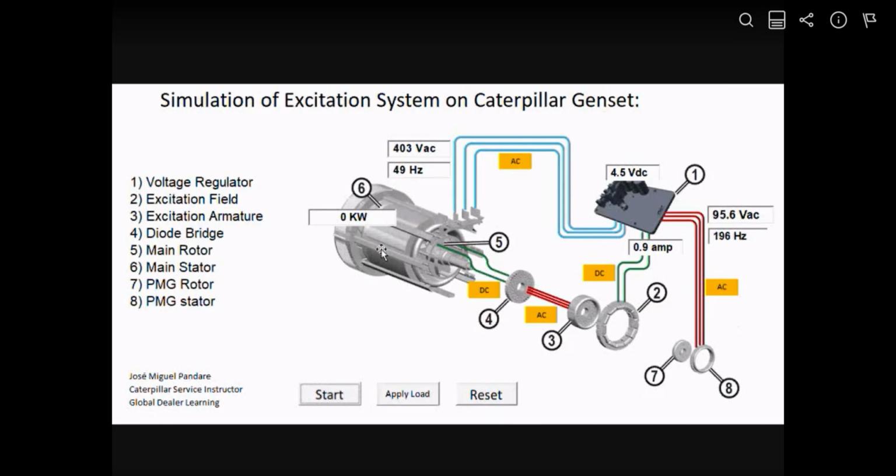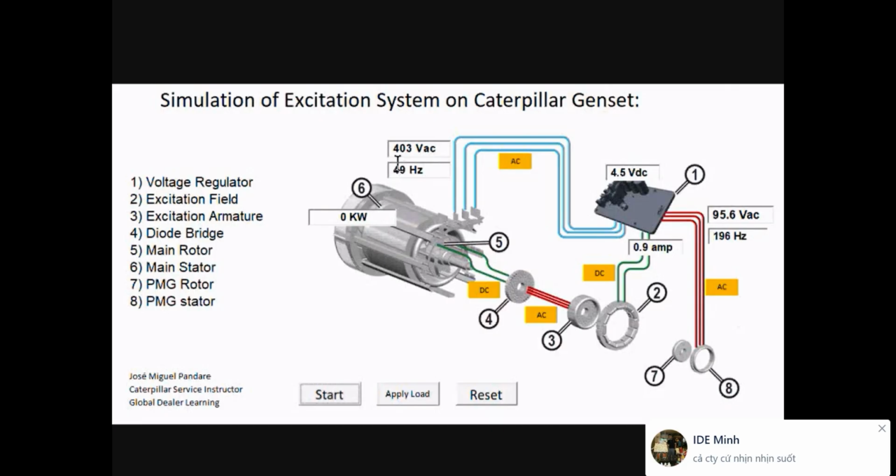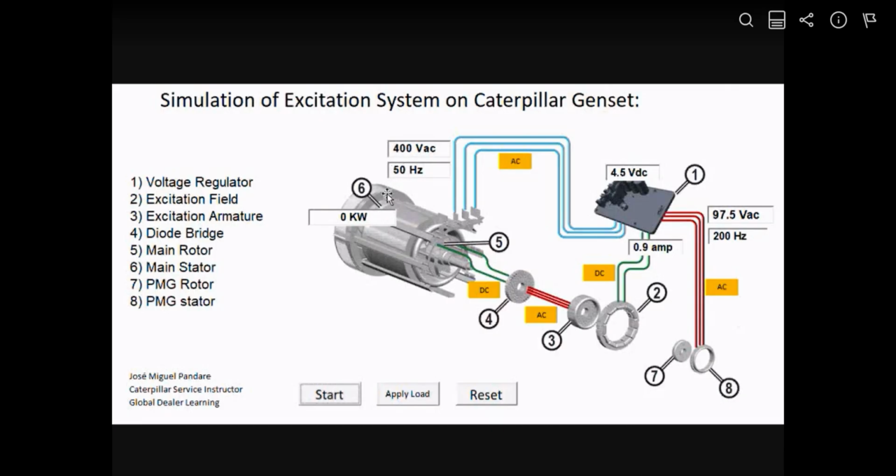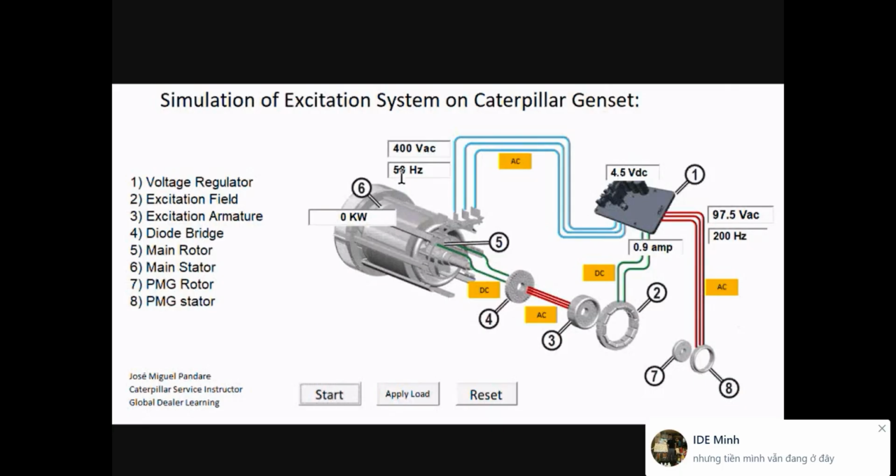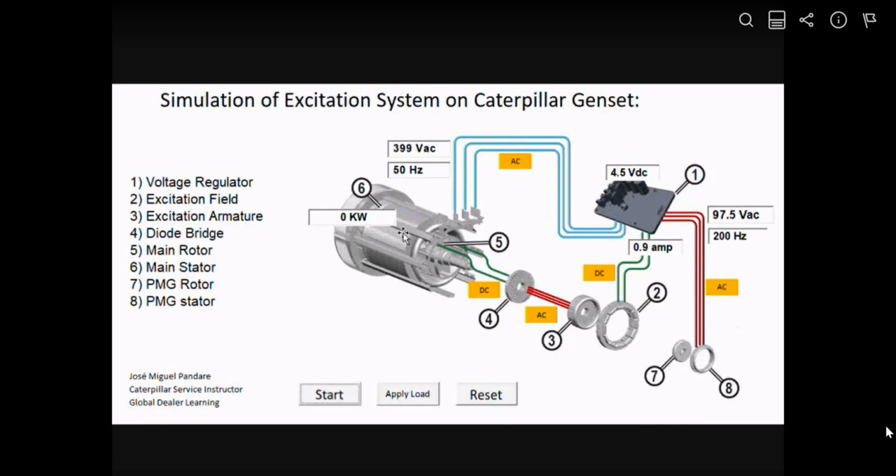Because there is magnetic field, coils, and movement, it will produce the output voltage, which is 400. The RPMs and the speed will give you the frequency. That's why we cannot change the speed of the engine, and it will be always fixed to get the proper frequency.